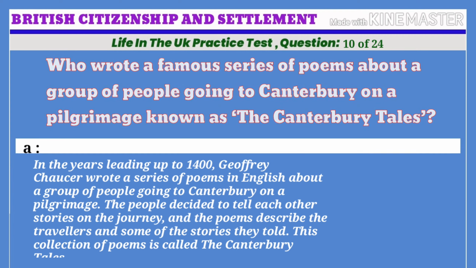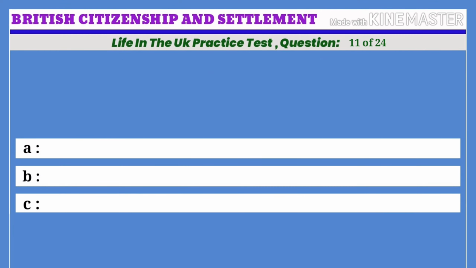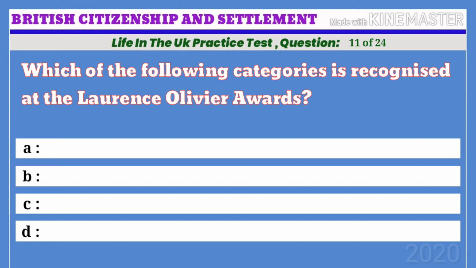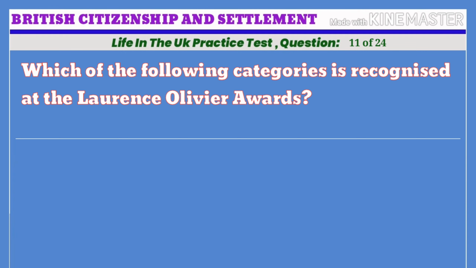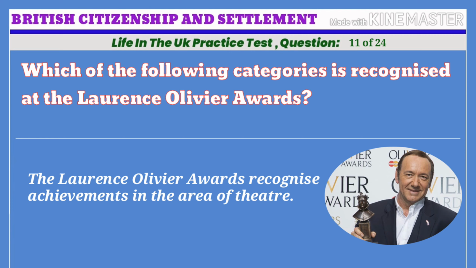Life in the UK practice test. Question 11 of 24. Which of the following categories is recognized at the Laurence Olivier Awards? A. Music. B. Theatre. C. Sport. D. Literature. The correct answer is B. Theatre. The Laurence Olivier Awards recognize achievements in the area of theatre.